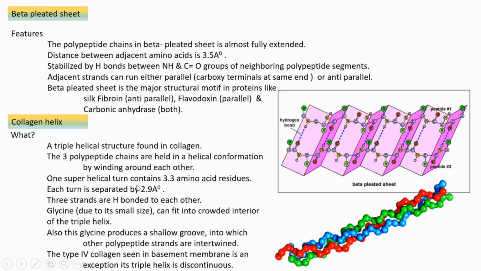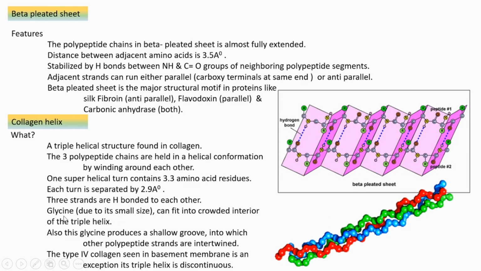And one super helical turn contains how many amino acid residues? 3.3 amino acid residues are present, and each turn is separated by 2.9 angstrom distance between two turns. It is 2.9 angstrom, and the 3 strands are held together by hydrogen bonds.